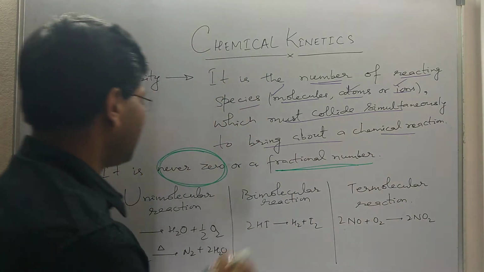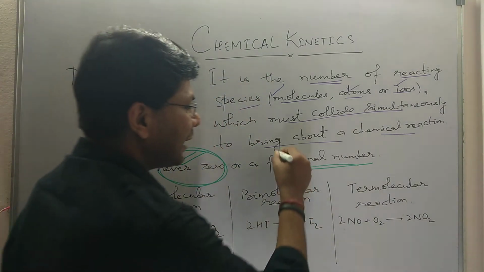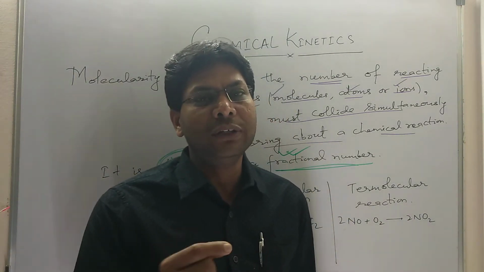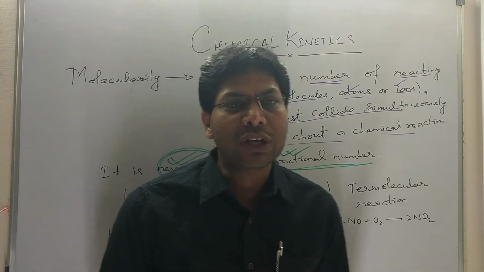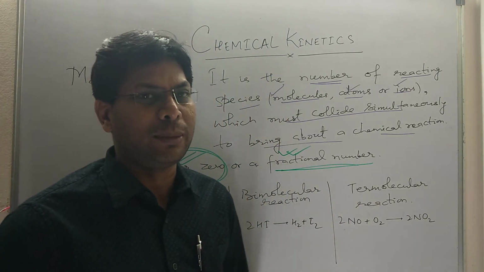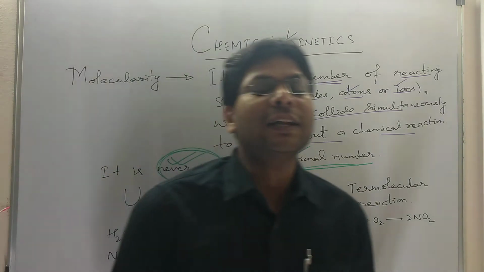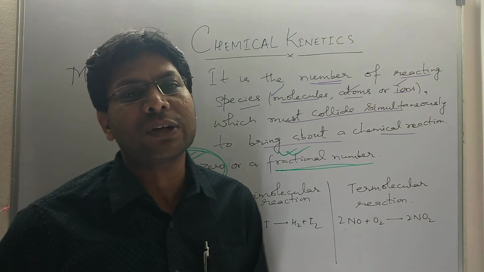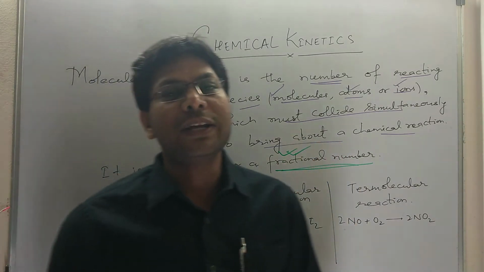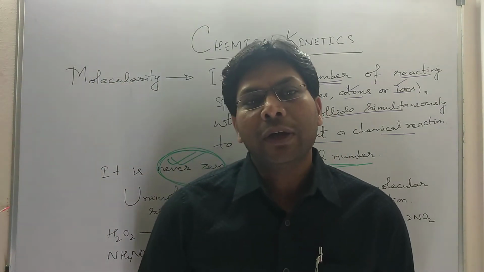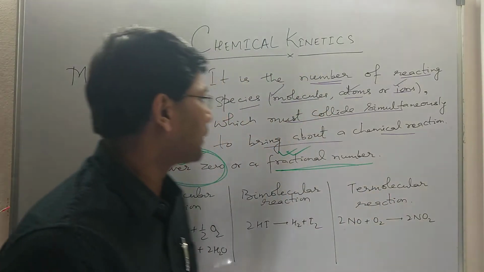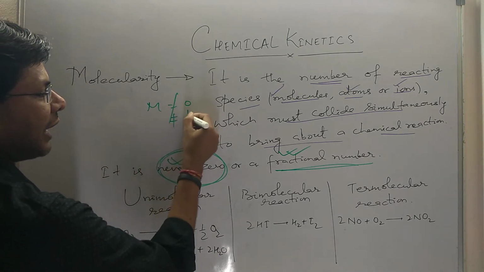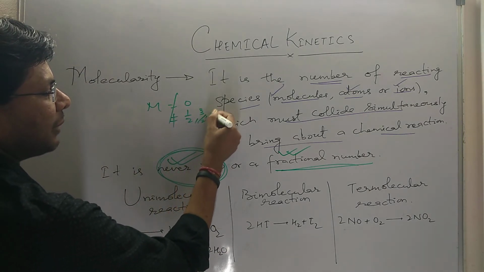So molecularity can never be zero. It can never be a fractional number. In most cases the molecularity is 1, 2, rarely 3, because collision of more than 3 molecules is also not favorable. Nature wants to make sure that there is no chaos. So when a chemical reaction happens, molecules try to be lesser in number when they collide, ultimately resulting in the formation of product. It can never be a fraction, half, 3 by 2, 5 by 2, etc.